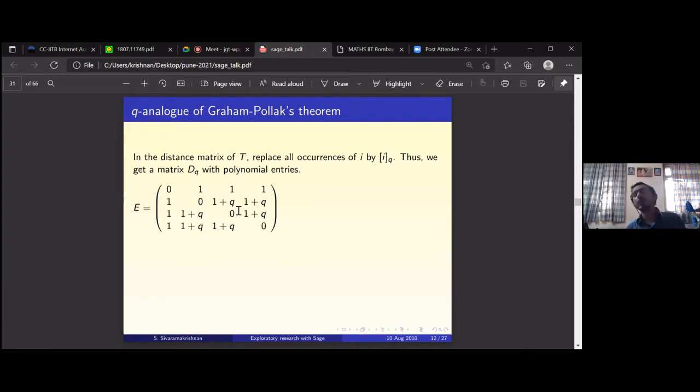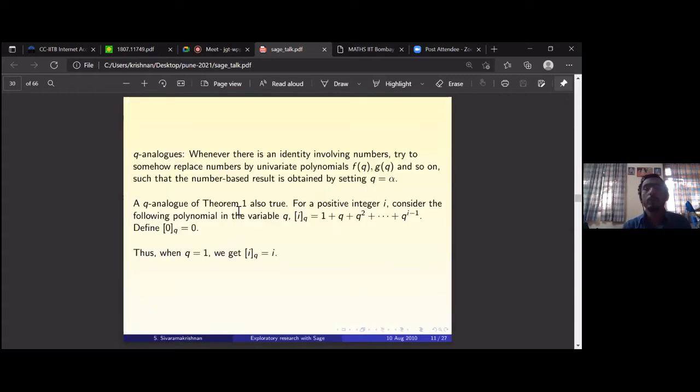This is all we are doing. Earlier we had a result about the determinant of the distance matrix of a tree. Now we have what is called the Q distance matrix of a tree. In the Q distance matrix, you just change the distance between vertex i and vertex j to its Q analog. So you replace the entry dij, which is a positive integer, by this polynomial iQ.